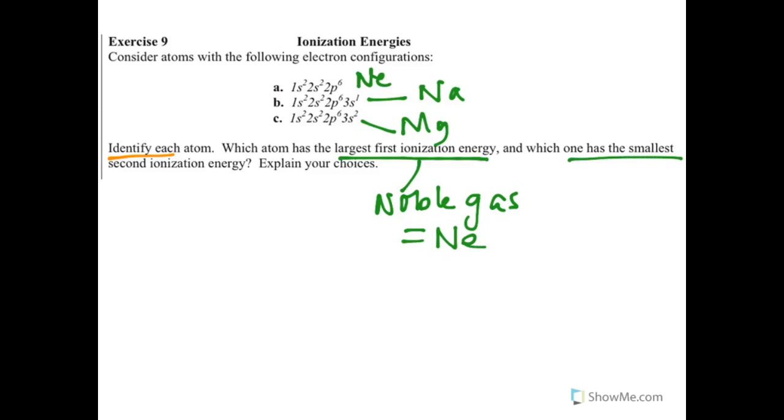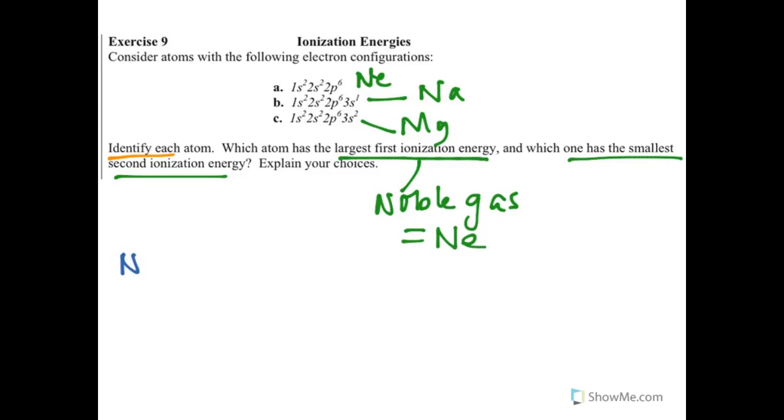Which one has the smallest second ionization energy then? Okay, well, let's think about our elements. Again, we're talking about now removing 2 electrons. So the first one would have been a lot for neon. But to then take a second one away, that wouldn't be nearly as much.